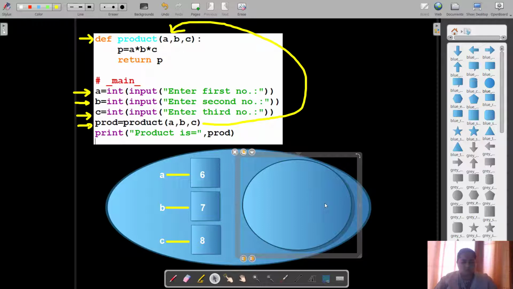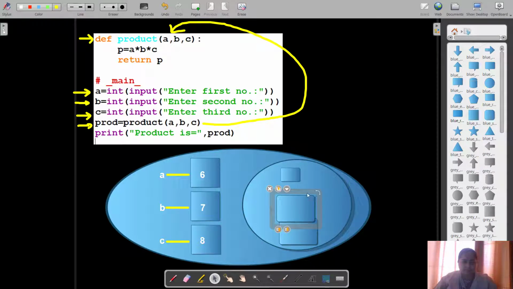So these 3, because they are parameters, are also variables, so they will also contain the values. So we'll be having them inside. So 3 of them are created inside the global area, inside the local area. So we will have 3 boxes over here.